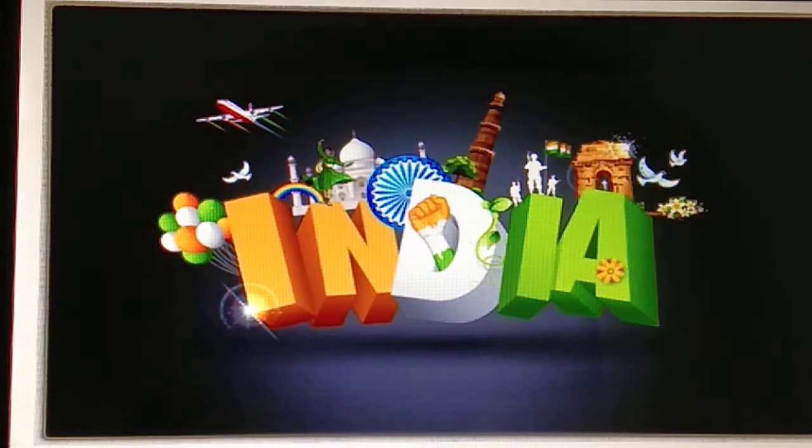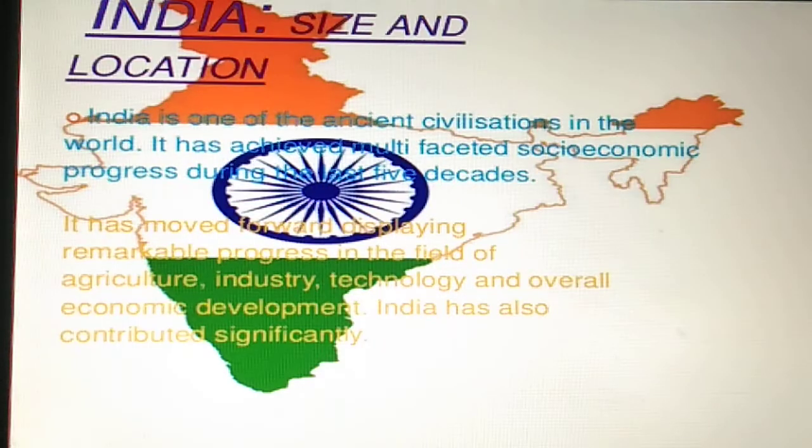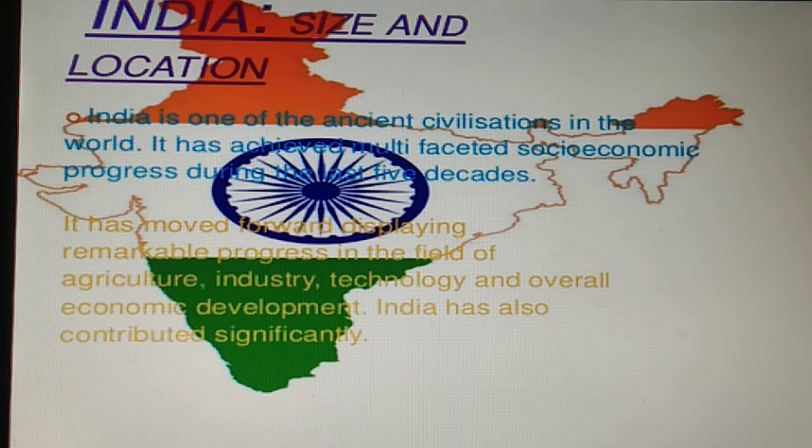So this is a picture of India. See here, our India country is a very famous country which consists of various types of societies, cultures, fashion, trends, etc. So here is India's size and location. India is one of the ancient civilizations in the world. It has moved forward, displaying remarkable progress in the field of agriculture, industry, technology and overall economic development.